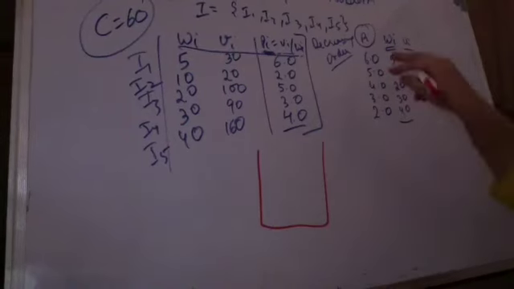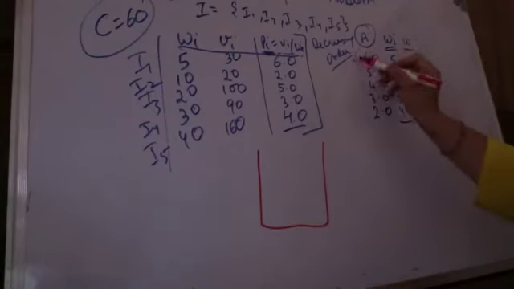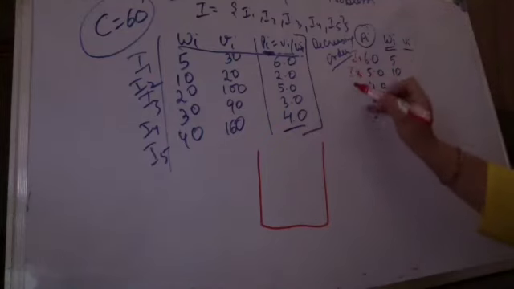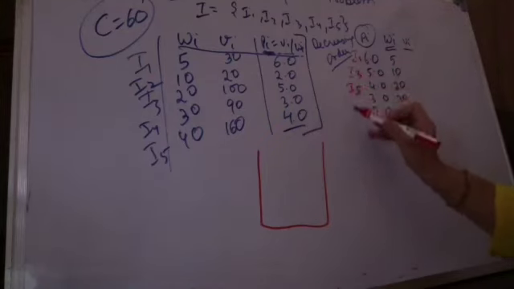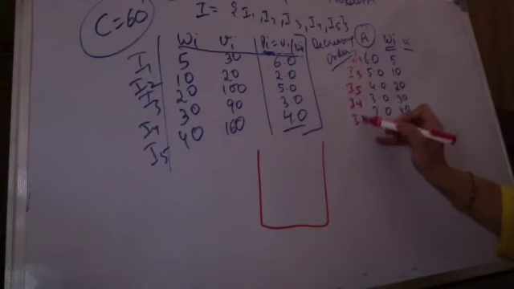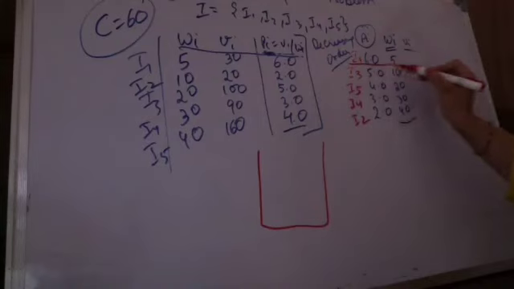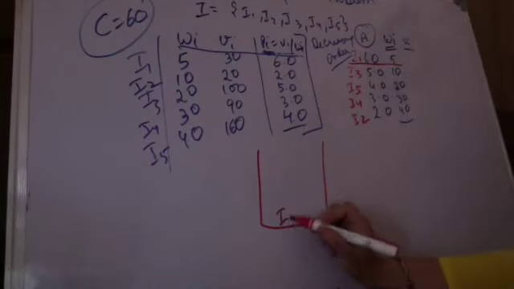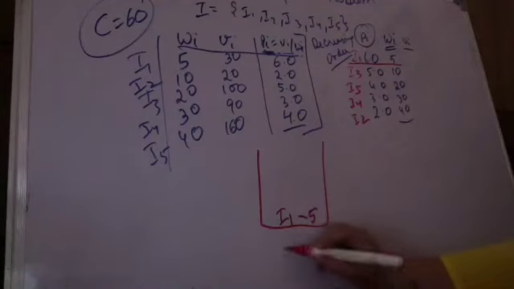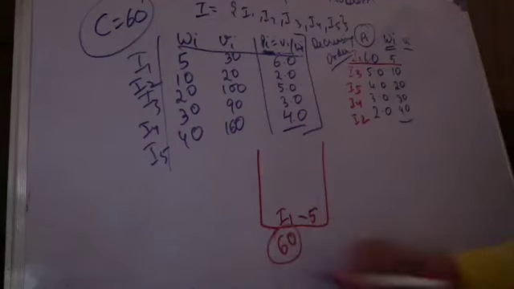I am trying to fill it. Let me choose the very first item, which is having a weight 5 kgs only. Since this was item 1, this is item 3, this is item 5, item 4, and then item 2, right? This is the order. So using this, I will be picking item 1 first. Whichever is the first item I have picked it here, and this is of 5 kg weight. My total capacity is 60 kg.